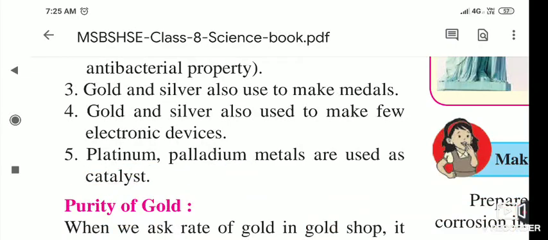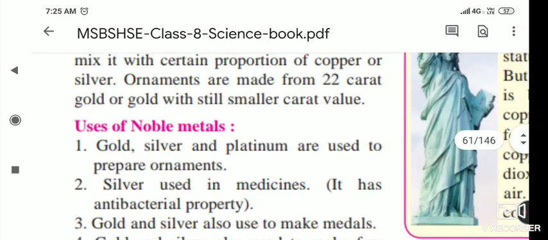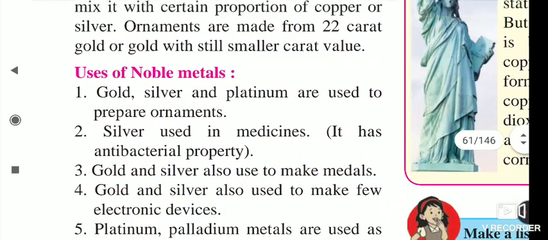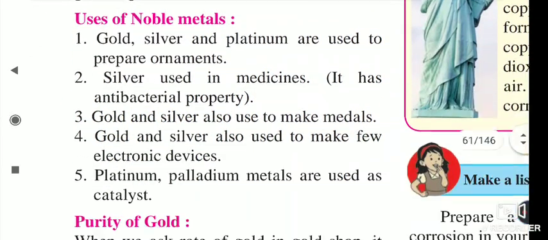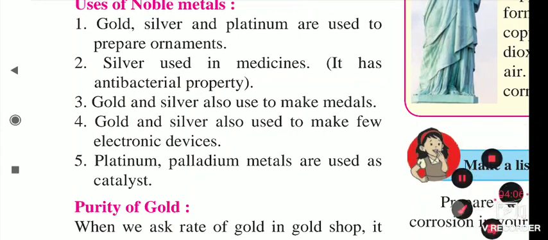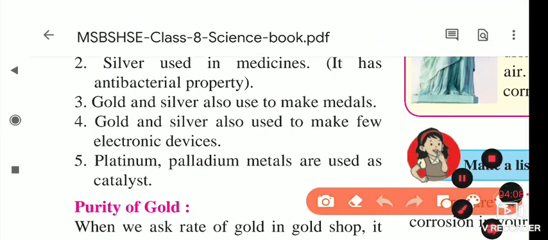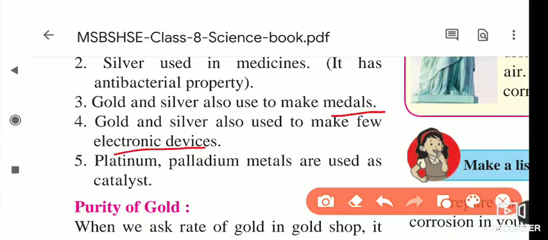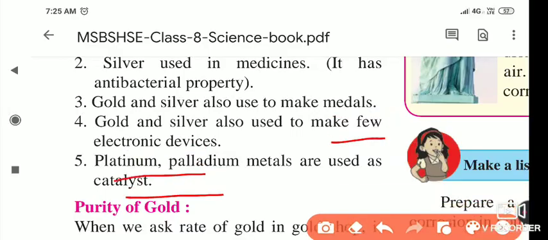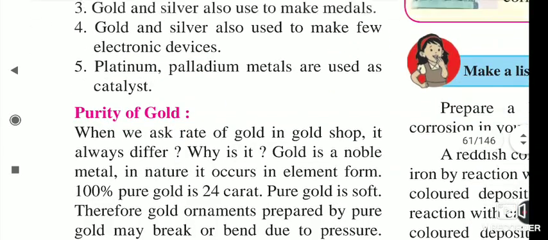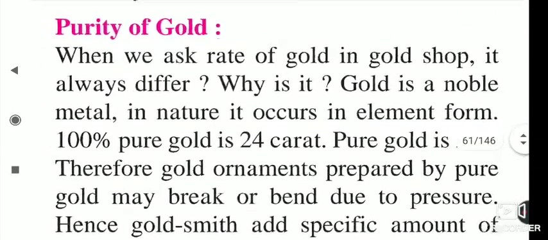So these are the uses of noble metals. Gold, silver, and platinum are used in ornaments. Silver is used in medicine. Gold and silver are used for making medals, and gold and silver are also used to make a few electronic devices. Platinum and palladium are used as catalysts. Now the next part is the purity of gold.